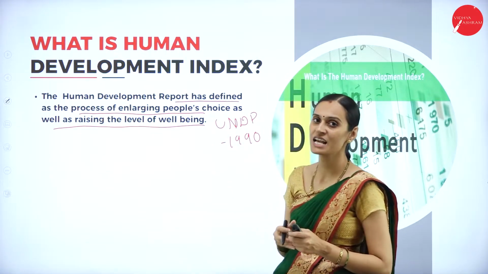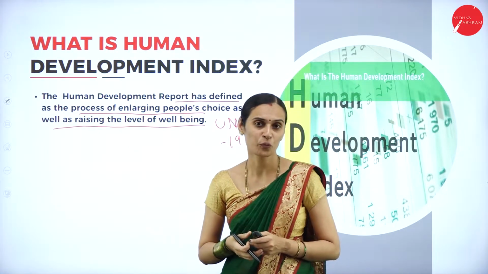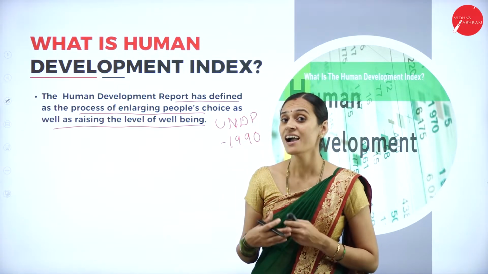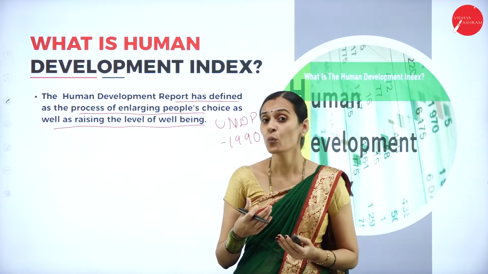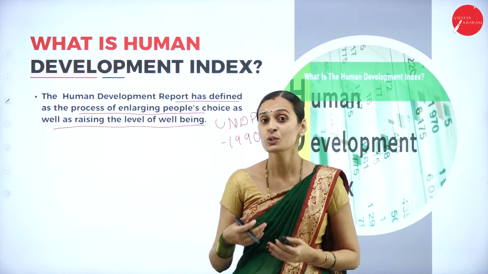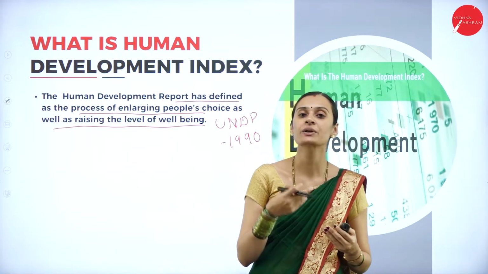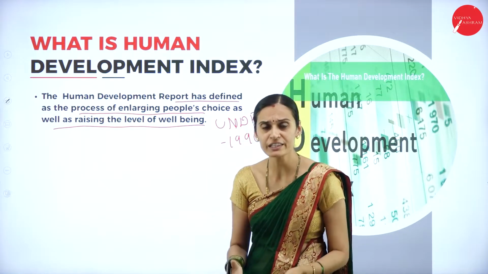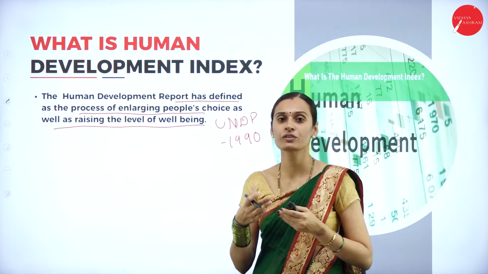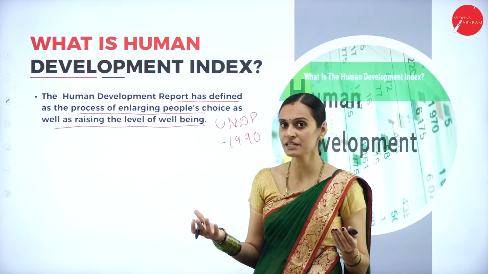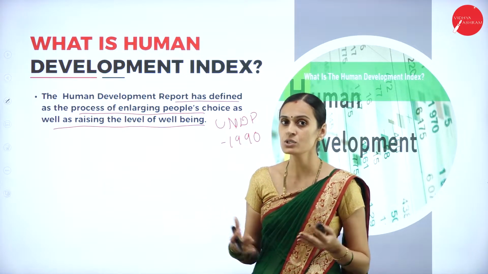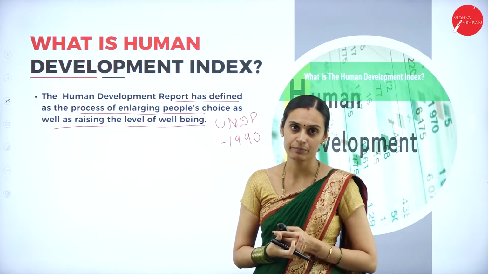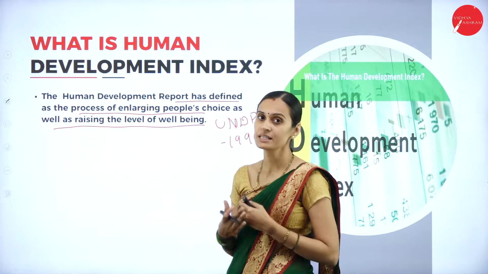Enlarging the people's choice as well as raising the level of well-being, and its additional choices include political freedom, other guaranteed human rights, and various ingredients of self-respect. So these are all the main contents included in the Human Development Index, which means it includes everything which belongs to the standard of living of the people. It focuses on life expectancy by improving health, improving educational attainment, and focusing on the standard of living of the people. So this is HDI, the Human Development Index.